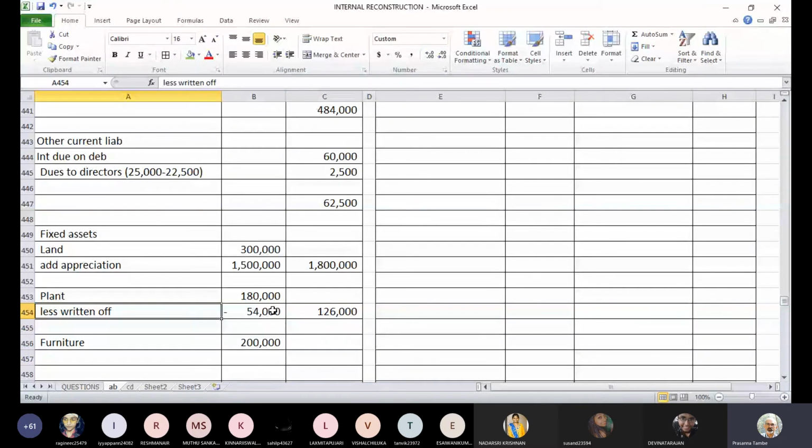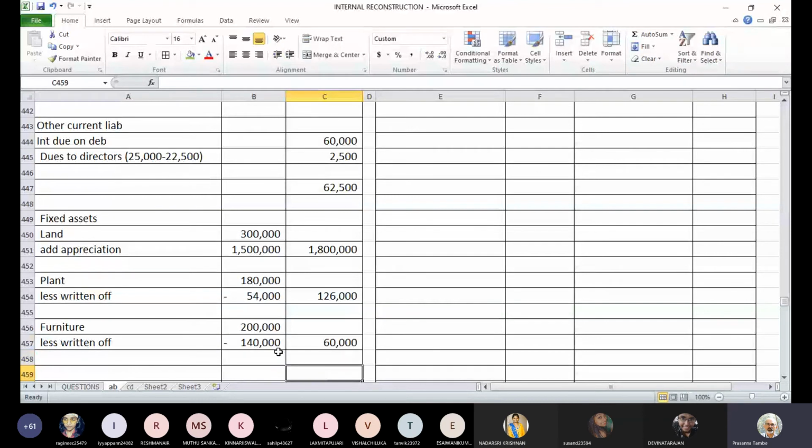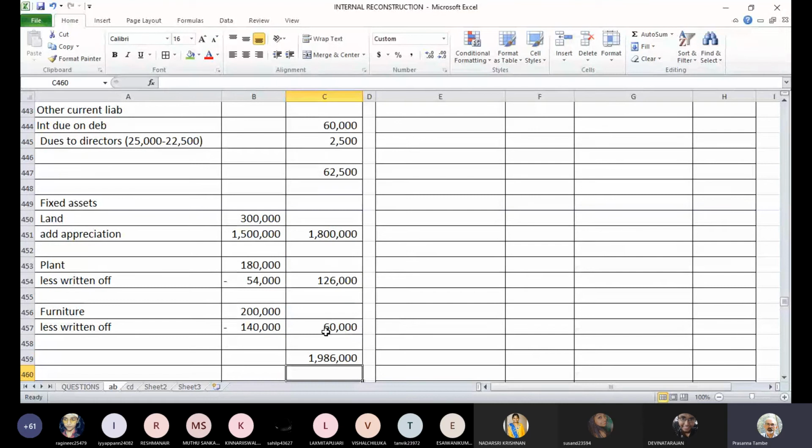And furniture, there was a major write-off, 1,40,000. Furniture was written off to the extent of 1,40,000. So balance left is only 60,000. So land is appreciated. The remaining two fixed assets are written down, or part of it has been written off. So total fixed assets with the changed valuations now is 19,86,000. This is the revised balance of fixed assets.